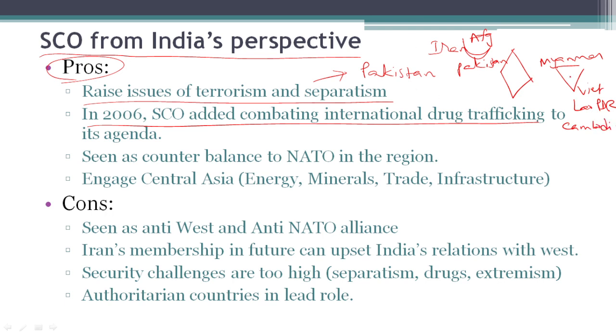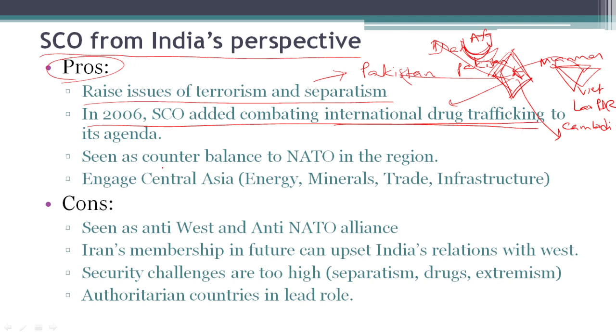Golden Crescent and Golden Triangle form the highest drug producing and drug trafficking areas within the world. As India is located between these two zones, there is a high risk for India for importing of drugs or for transshipment of drugs. That means that drugs can reach from Golden Crescent into India and they can spread to other locations like Southeast Asia, Africa, into Europe and to the Americas. Similarly, from the Golden Triangle also, drugs can come into India and then they can go into different places. This is a huge risk for India. SCO can help India in combating this international drug trafficking in Indian territory.